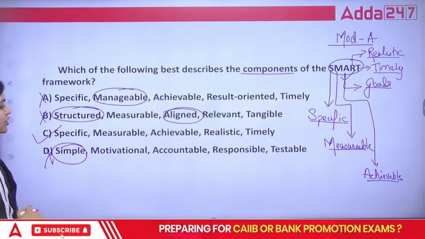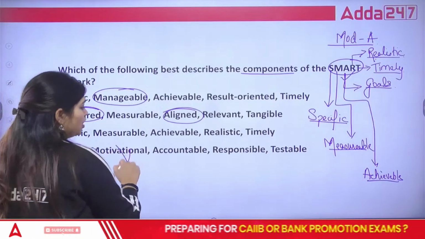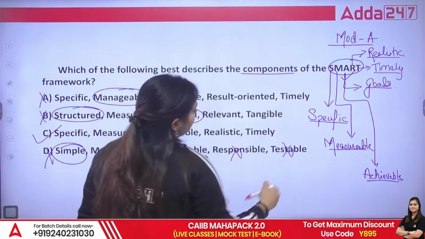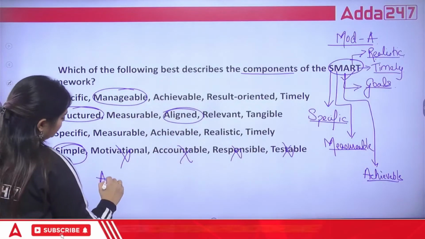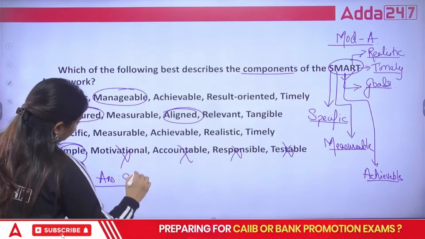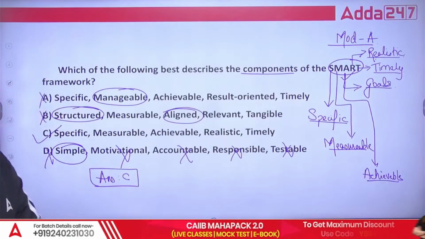Simple, that is also not correct. Motivational, that is wrong. Accountable, responsible, testable, all these options are wrong. So that's why the correct answer is answer C. Yes, C is your correct answer.